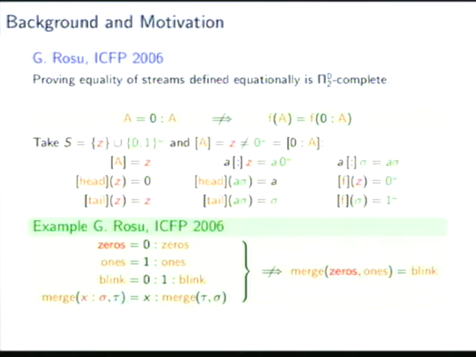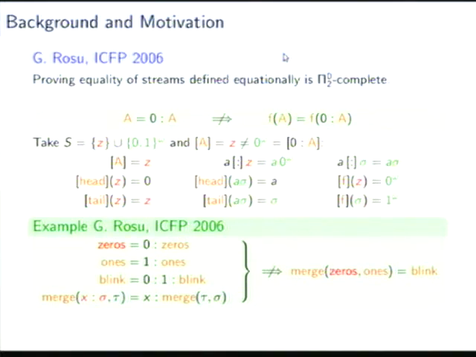And as you see in this model above, we can make behavioral models where there are streams that cannot be constructed by the interpretation of the stream constructor. So here we have Z is a stream behaving like a stream of zeros, but Z is never the result of applying the interpretation of the stream constructor. Does this mean that the results of Roche were flawed? No, it does not mean that.